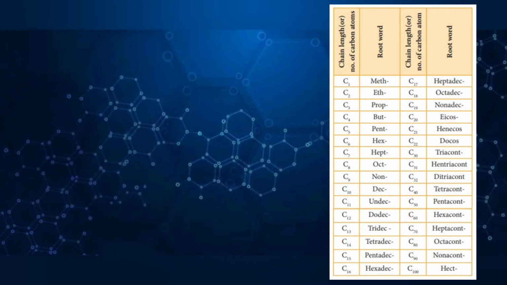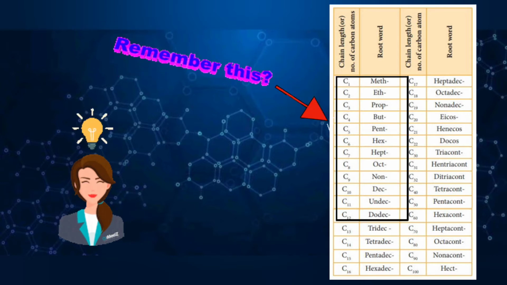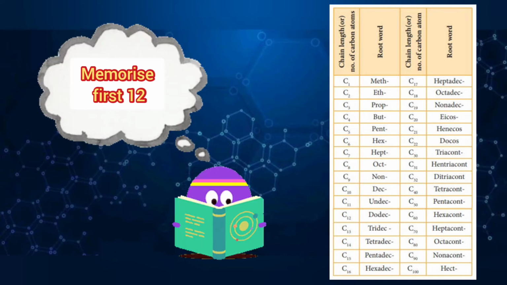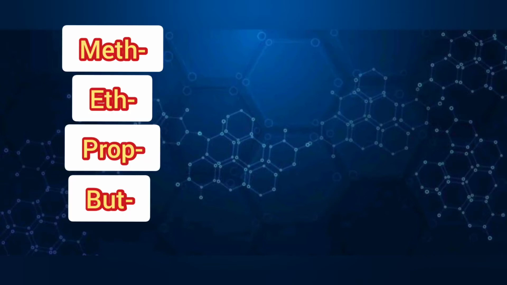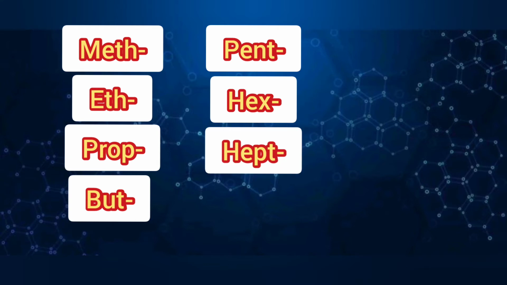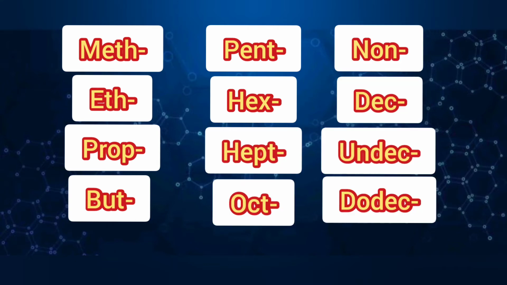You all should know the root words at least up till 12 carbon atoms, which is dodec. So you will have to memorize all of these first 12 root words in sequence as they are. So for 1 till 12, we will memorize it as meth, eth, prop, but, pent, hex, hept, oct, non, dec, undec, and dodec.